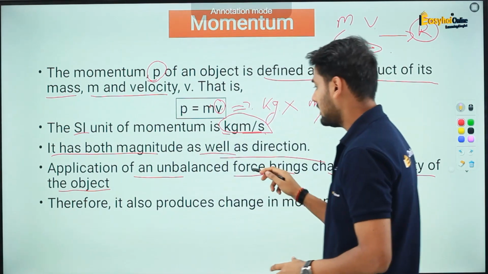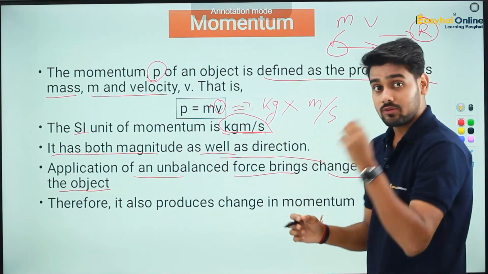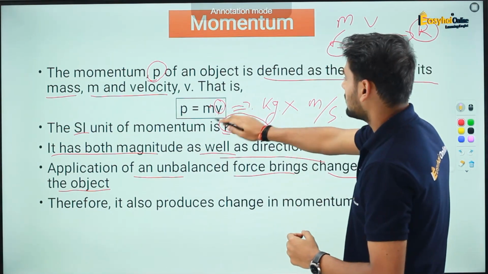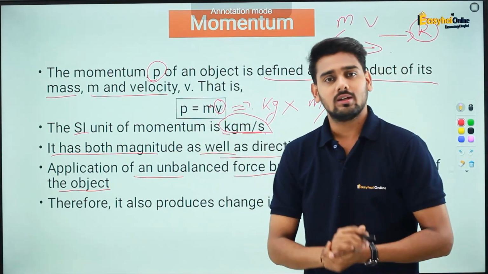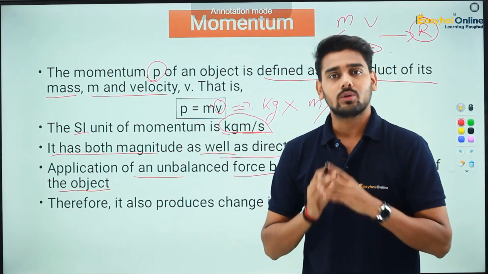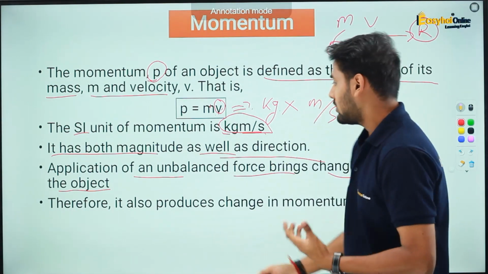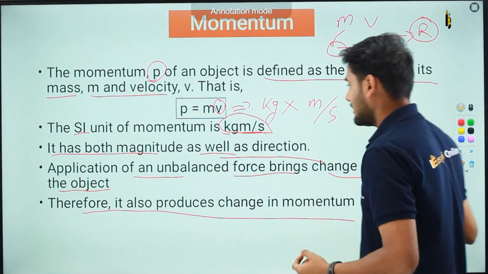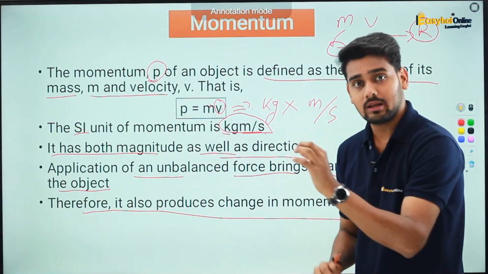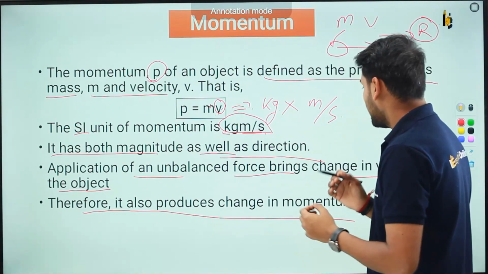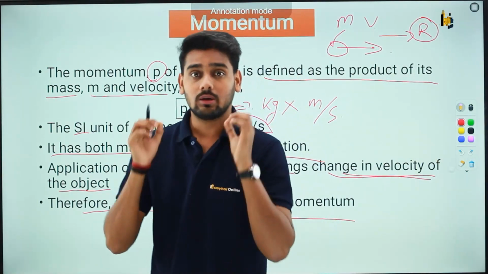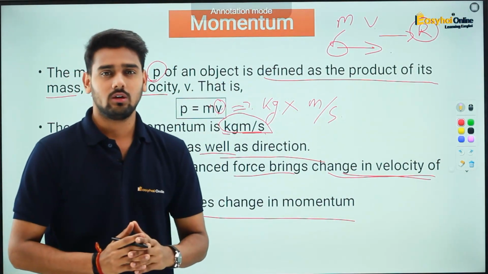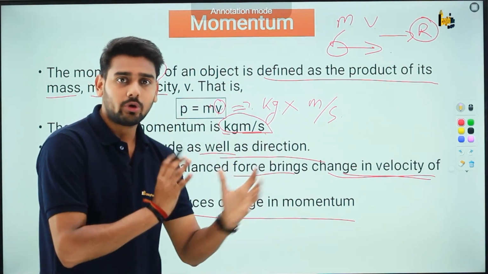Now here, if the velocity changes, look at this, what is the formula? P is equal to mv. If the velocity is going to change, that means momentum is also going to change. So here, we can simply say that if you apply an unbalanced force on any object, that unbalanced force can change the momentum of the object. All right, keep this crucial point in your mind.